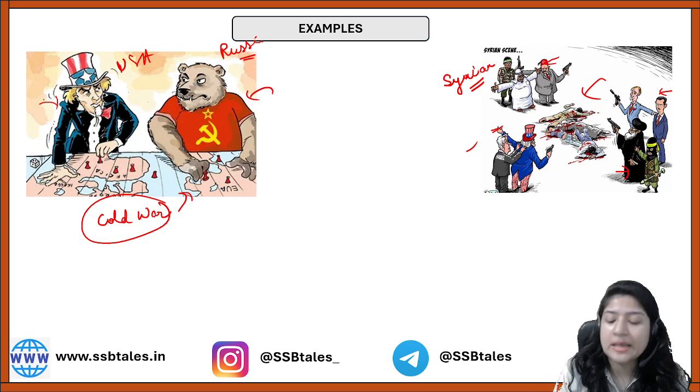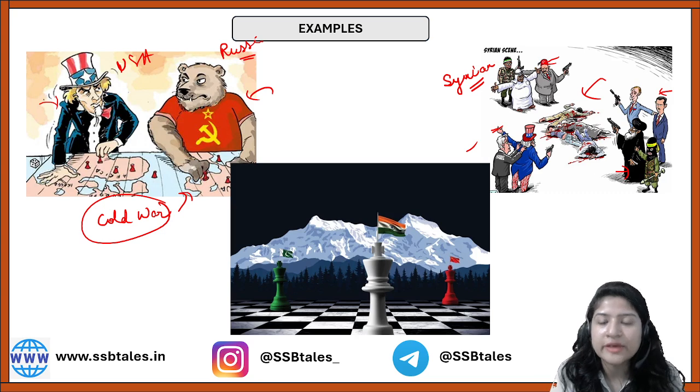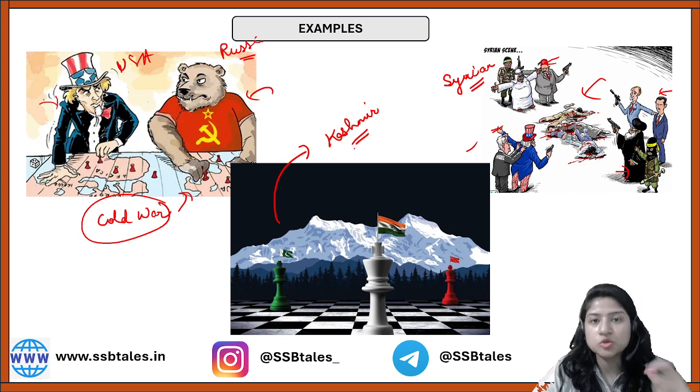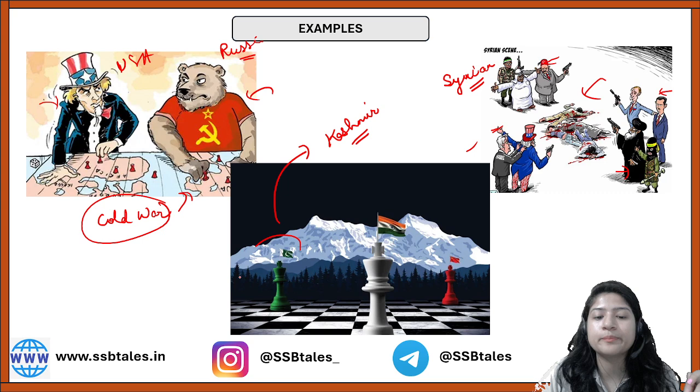So a contemporary example maybe we have Syria, and the best example of course could be our case, India's case. If you look at what Pakistan is doing to Kashmir by providing them with all the warfare instruments, by providing them with training, by instigating the youth through social media to fight against our own country, right? So all this that Pakistan is doing is also a proxy war, right?